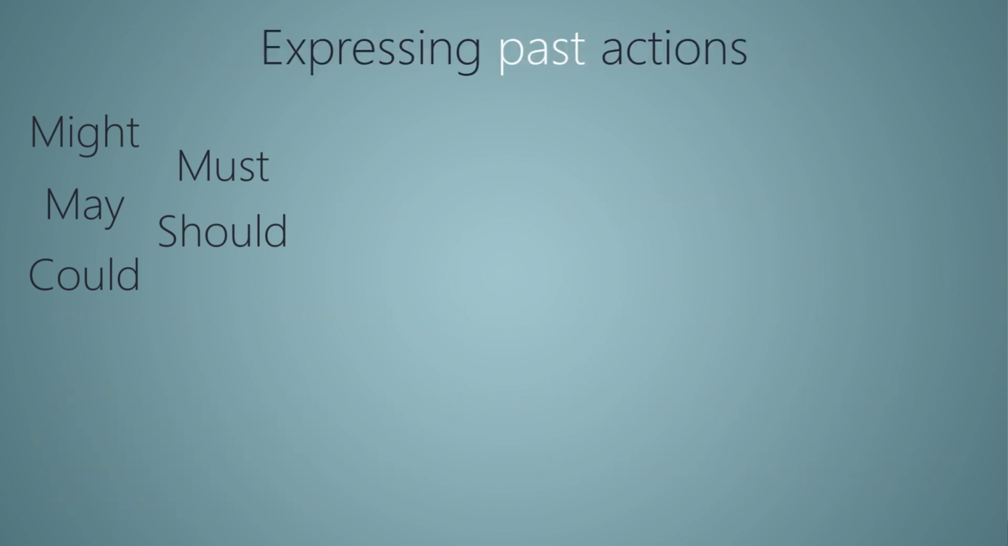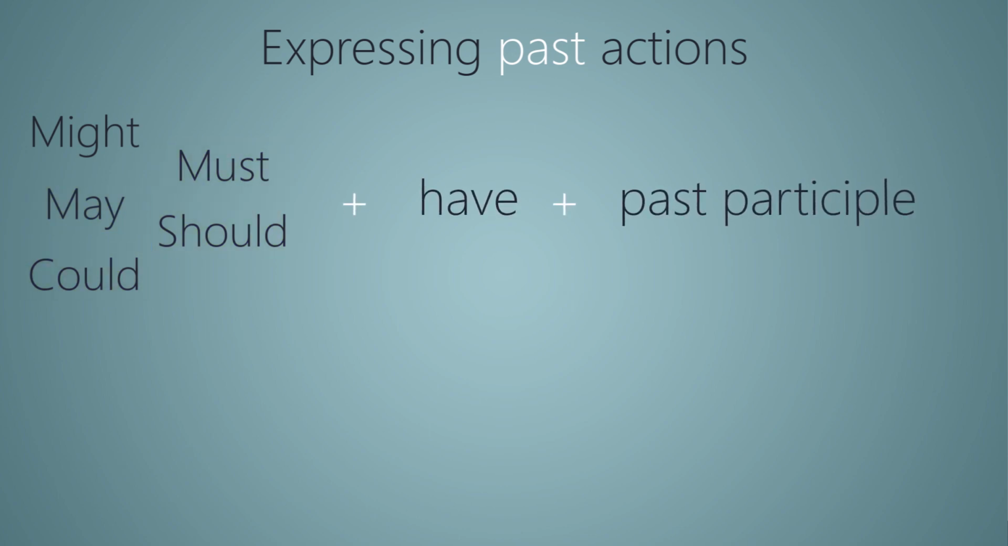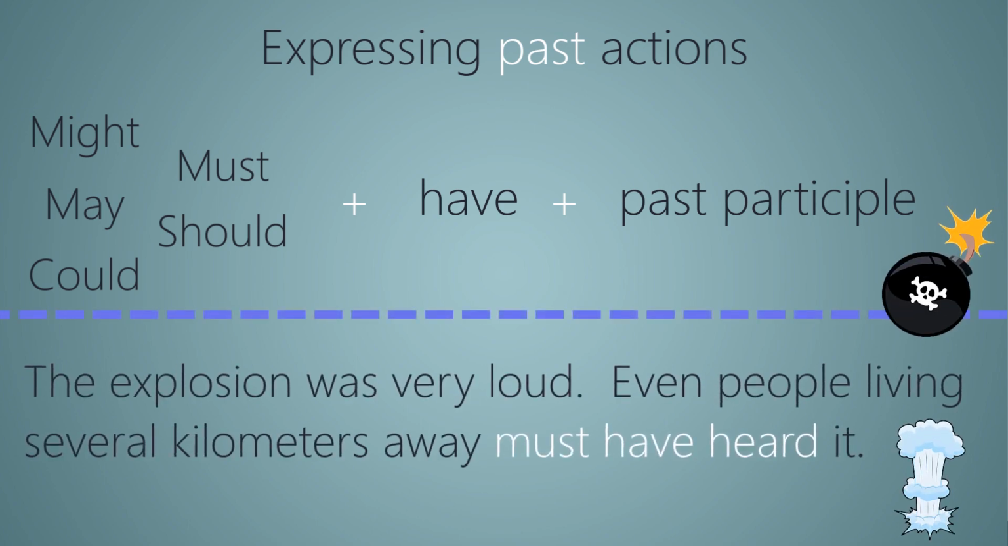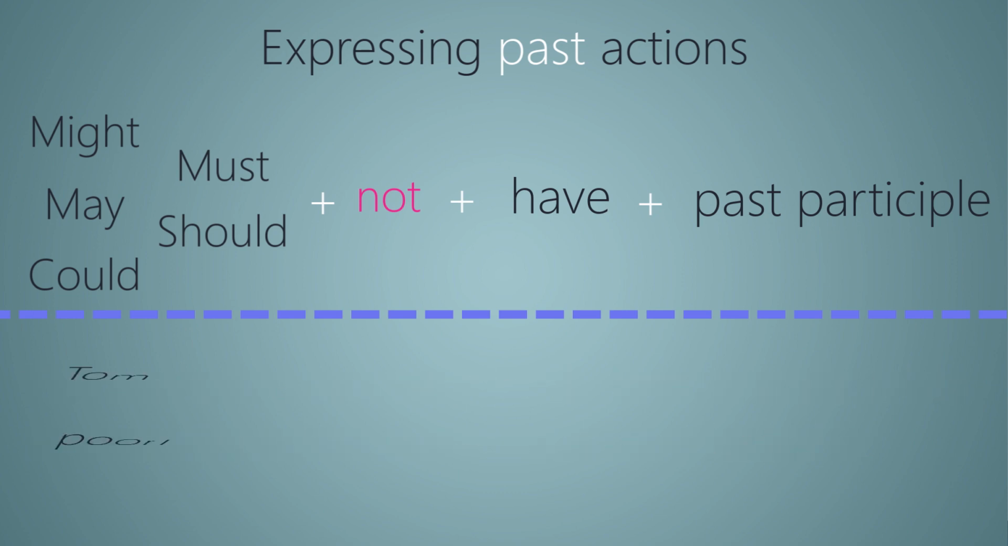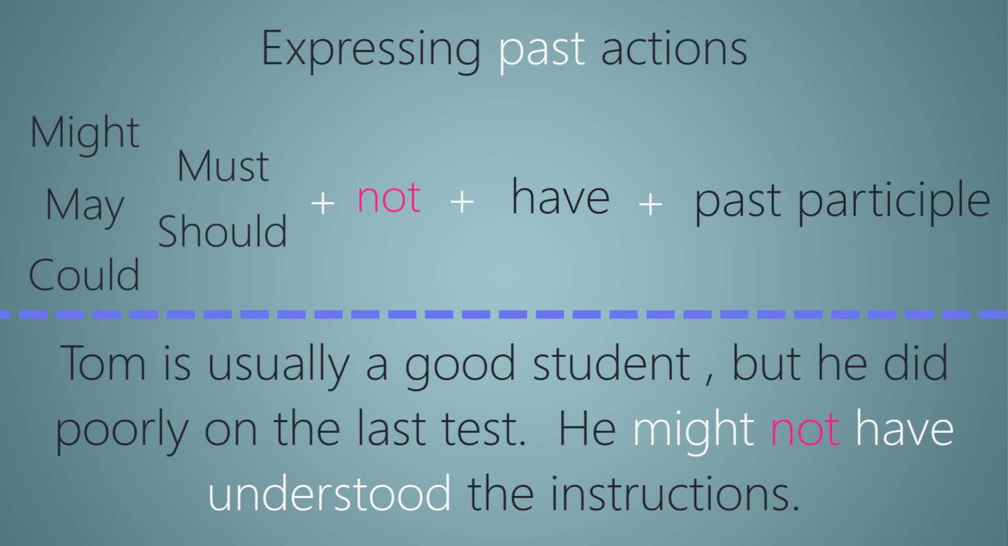When expressing past actions, might, may, could, must, and should precede have plus past participle, as in the following example. The explosion was very loud. Even people living several kilometers away must have heard it. To form a negative past tense modal sentence, use modal plus not plus have plus past participle. Tom is usually a good student, but he did poorly on the last test. He might not have understood the instructions.